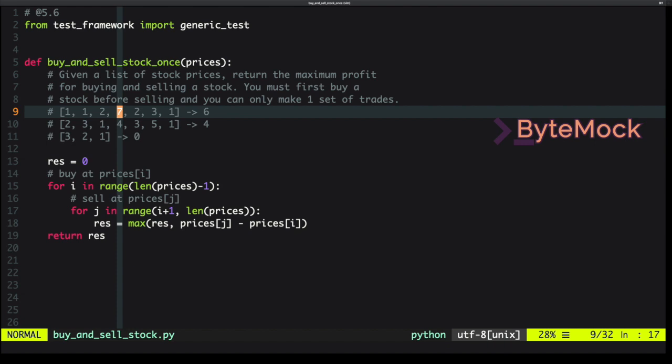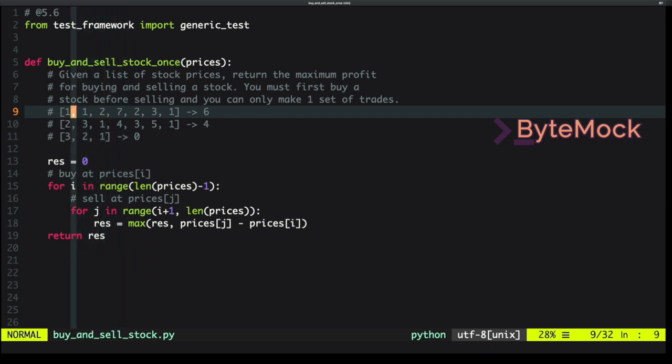So now when we get to the 7 here, we can say, okay, we can buy it at the 1, we can sell it at 7 to get a profit of 6. After we've sold it, we can forget about the 7 because we're never going to buy it at 7. So now we're going to check the 2, we're going to check the 3, we're going to check the 1, and none of those are going to give us a better profit than this initial 1 and 7. So we can return 6.